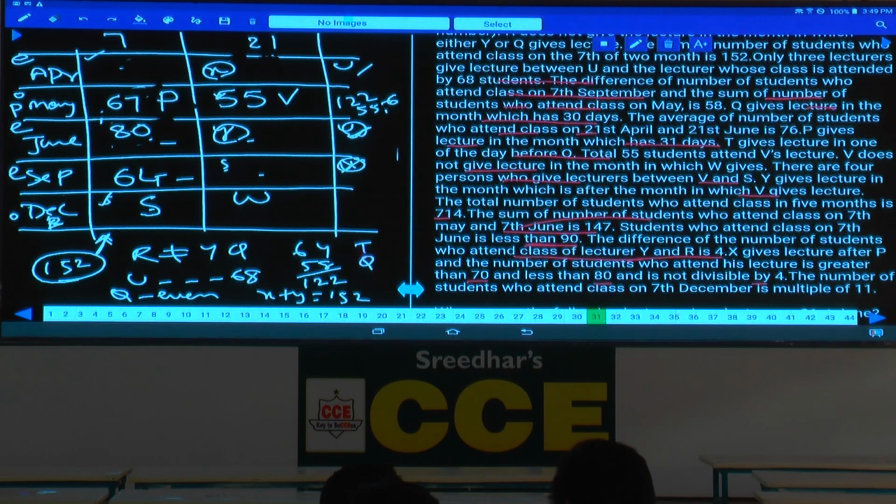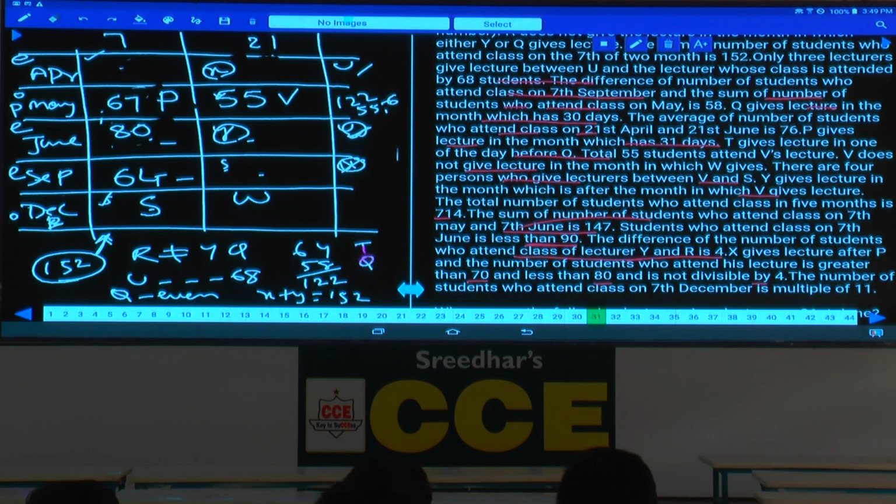Now, tell me from where. Between U and 68, there are 4 persons. Yes, now we are coming to this U and 68. Where can this U and 68 be? Tell me where this U can be. Between U and 68, there must be exactly 4 persons. That's what we have discussed.